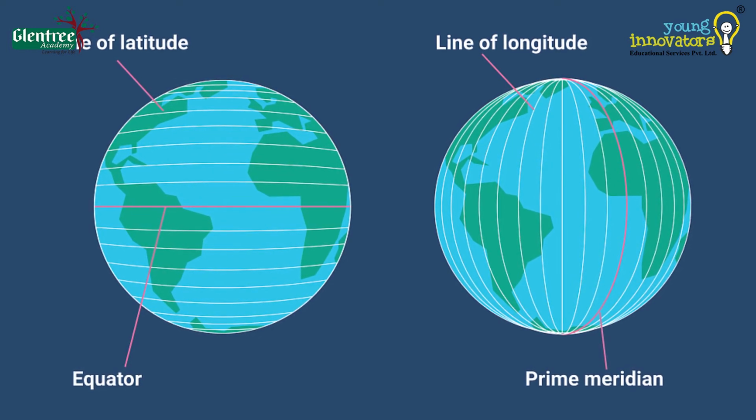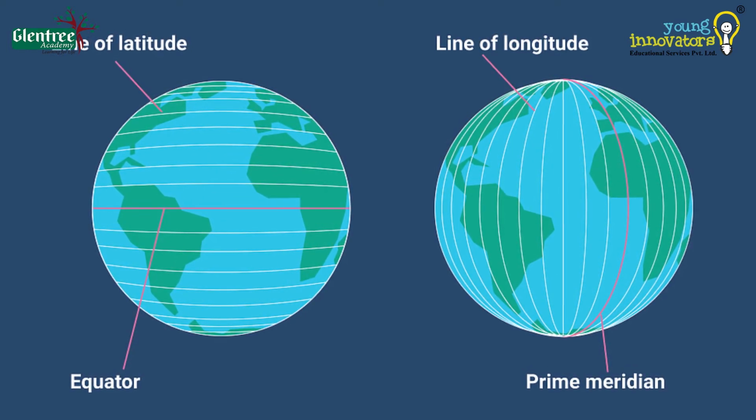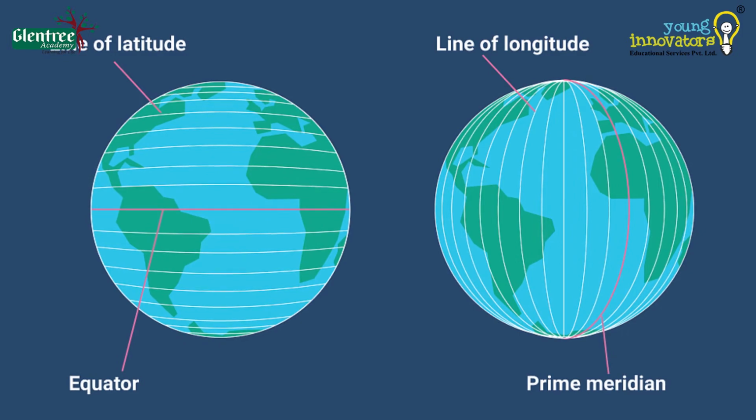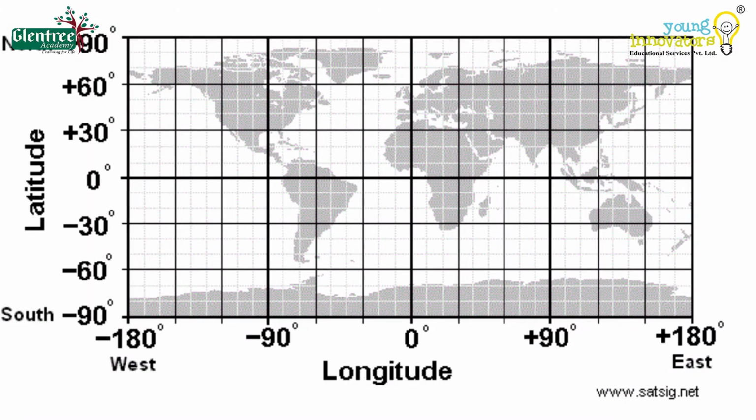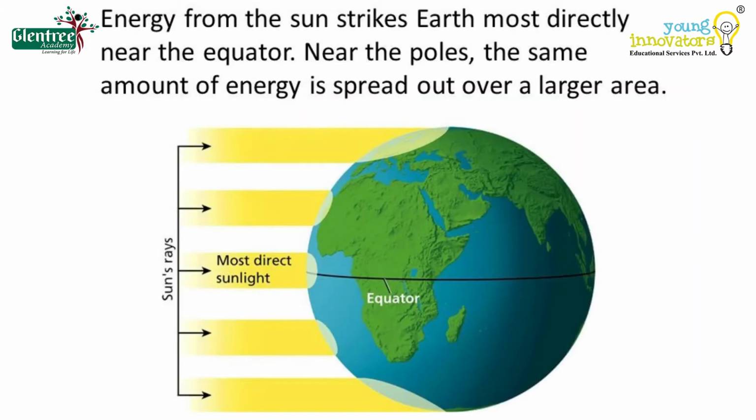Both longitude and latitudes are divided in degrees. It begins from 0 degree at the equator and ends at 90 degrees close to the pole. Lines above the equator in the north are measured with positive sign, and lines below the equator in the south are measured with negative sign. We know that sunlight does not spread uniformly on the globe. It depends on the latitude and longitude. Hence, at polar regions we have different night and day periods.